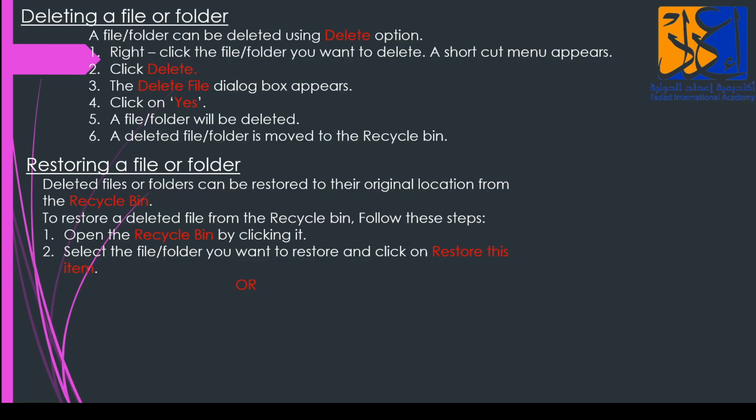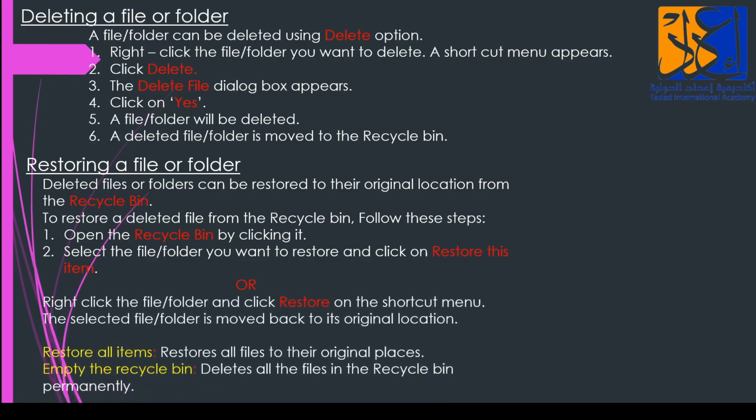Or, there are two ways. Or, right click the file or folder and click restore on the shortcut menu. The selected file is moved back to its original location. What was the original location of the file? It will go and be stored back over there. Now, what is restore all items? It restores all files to their original places.